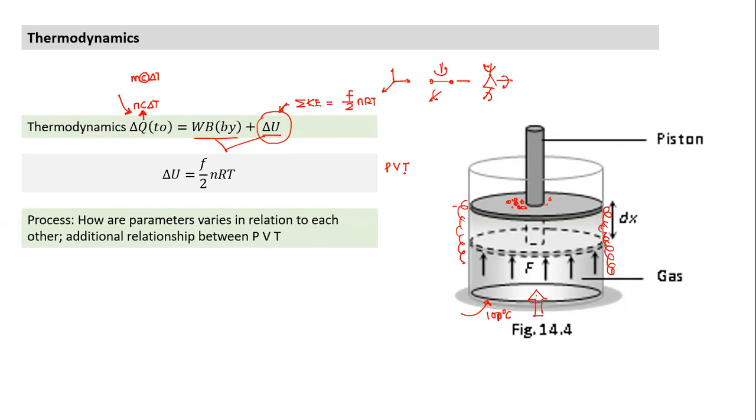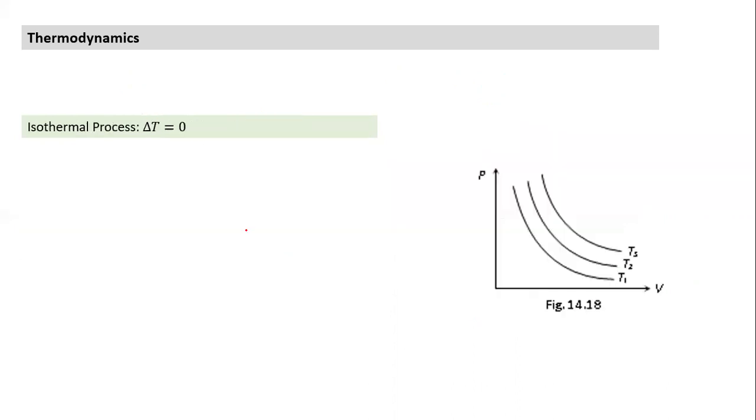And if they follow a particular relationship, that relationship can be expressed as an additional mathematical equation, in addition to PV = nRT. That's how processes work, and simple process work done. We have gone through the isothermal process, and for the isothermal process we'll use this again. Understanding of the graph has to be clear.